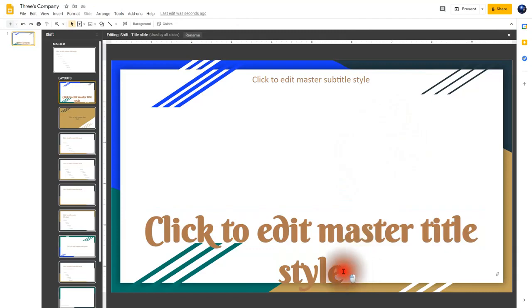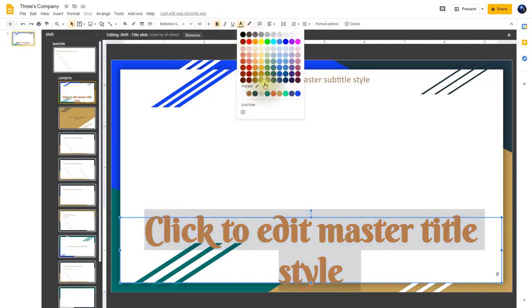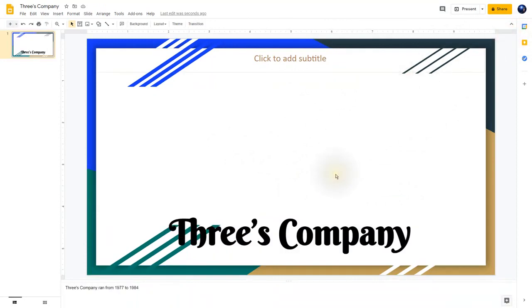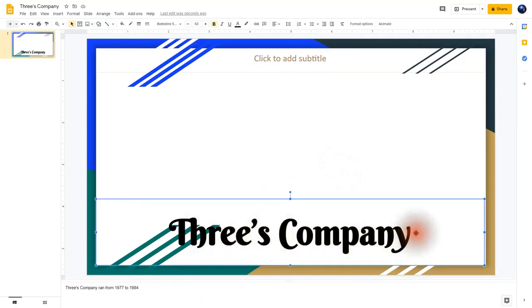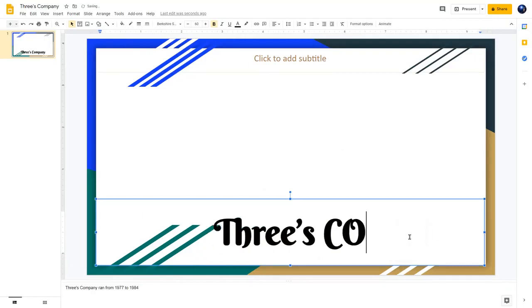Now the next thing I'm going to do is I'm going to change the color of this font here. So if I click right here where it says text color, click it and I'm going to choose black. Now once I'm happy with all the changes, I'm going to click on this X here and you'll exit the master slide. Now from here what I can do is, let's say that I want to make some changes to the title. We can just click on it and I'm going to make some minor changes here.